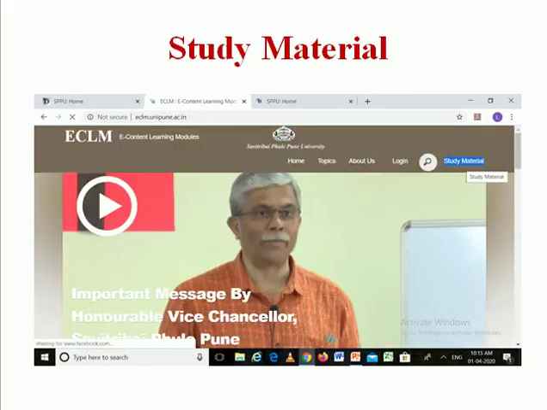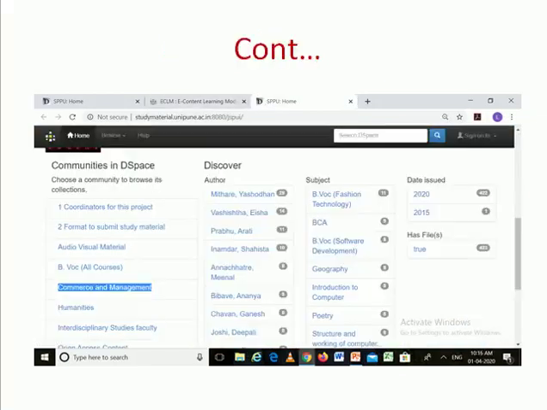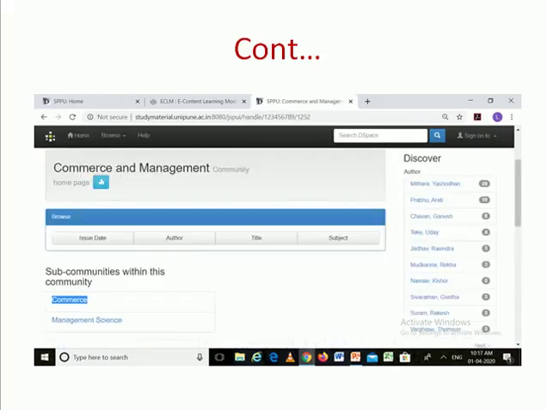Next is study material. On the same website, on the left side, it shows study material. Click on it. Then it will show you various courses. Select the course related to you. For example, I have selected commerce and management. Then I select commerce.